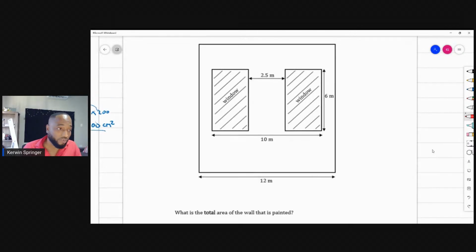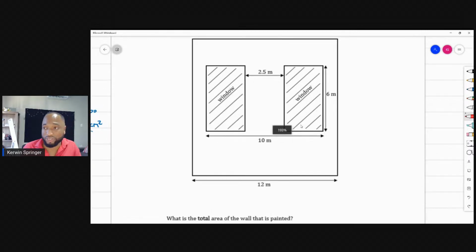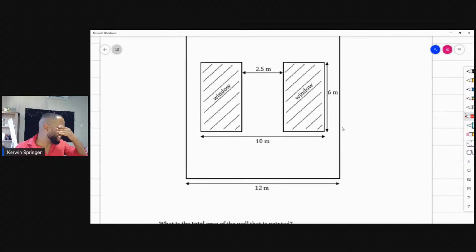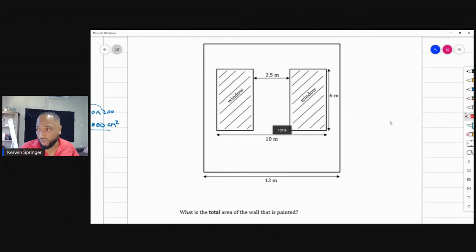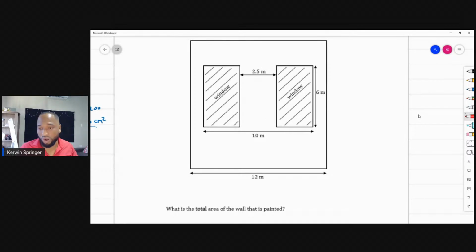Well, I don't know how many of you all paint for Christmas. When you're painting for Christmas, your mother is not expecting to come back and see you painted up your windows and things. You can't paint the glass. So we're only painting the wall. So we need to find the total area of the wall.